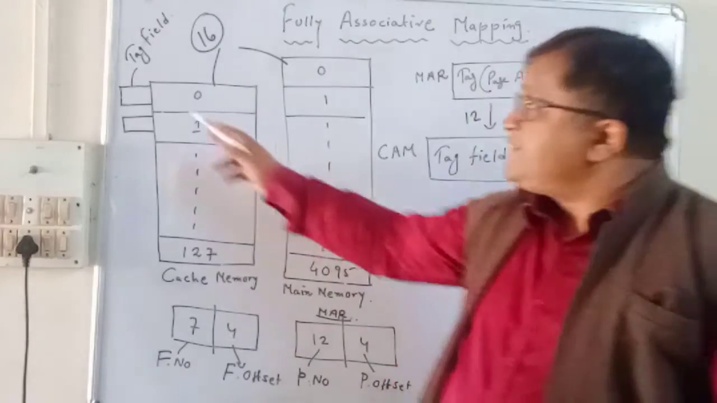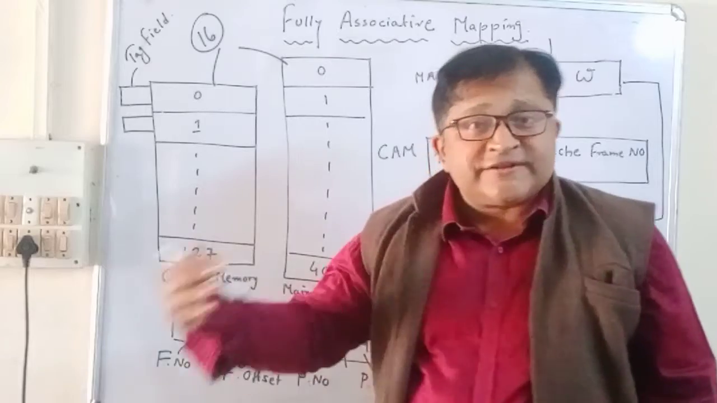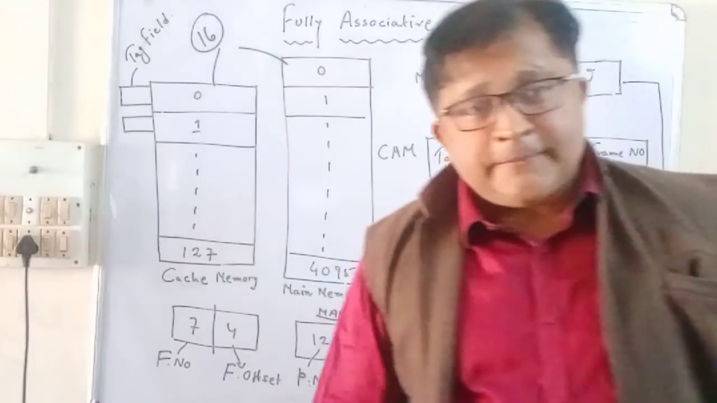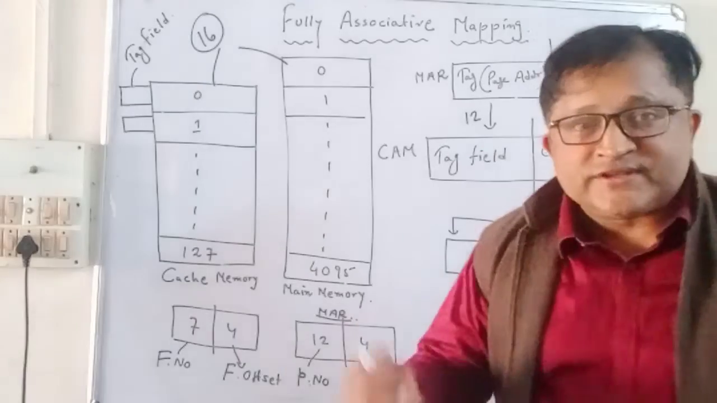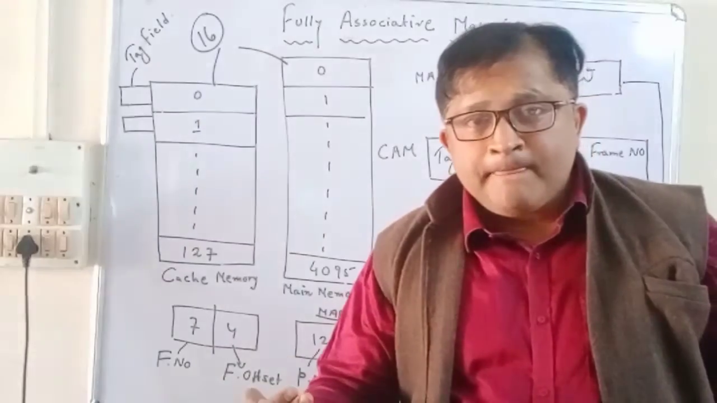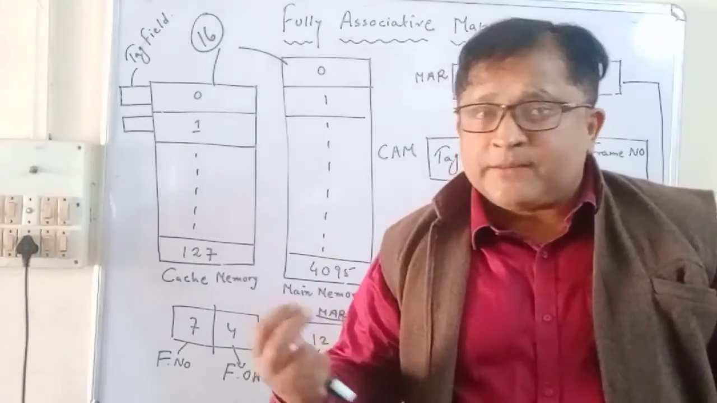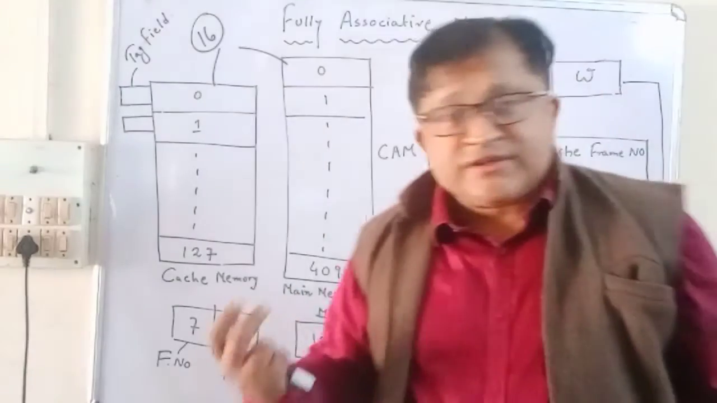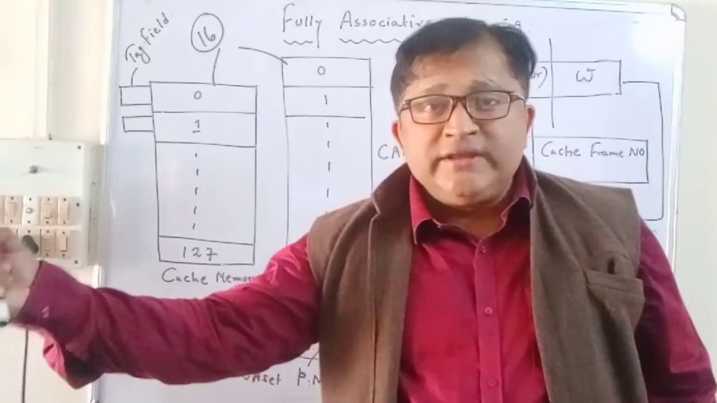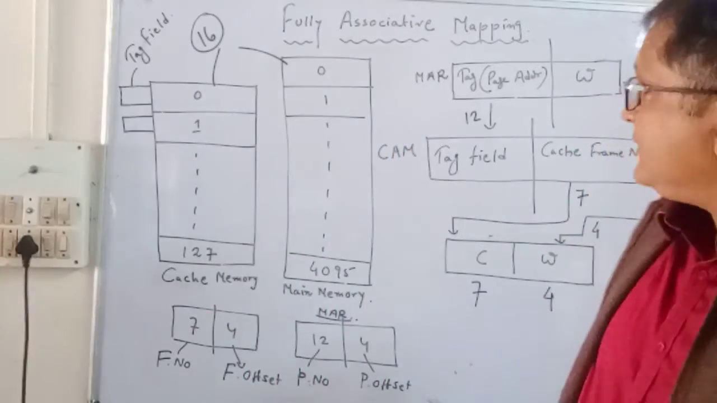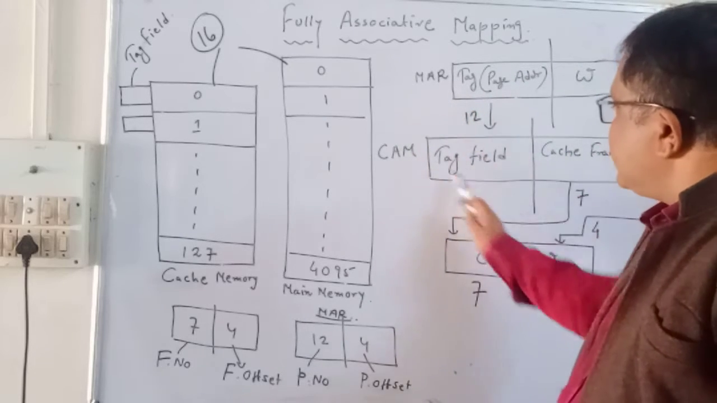The content addressable memory stores the page number and the corresponding frame number where that particular page is loaded. At the time of searching, it is very easy to search. Suppose we want to search for a certain page of the main memory in the cache, for example page number 100: in which frame of the cache memory is page number 100 loaded? How do we find it? The page number is 12 bits, and that page number is searched here.